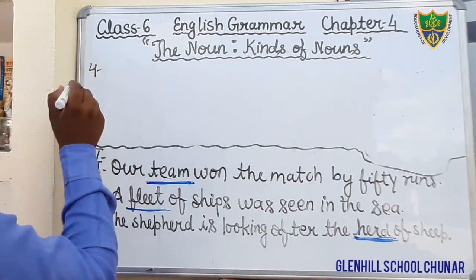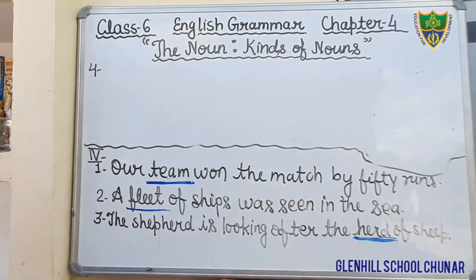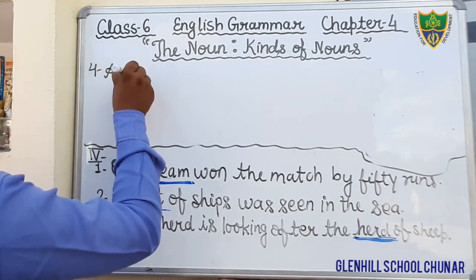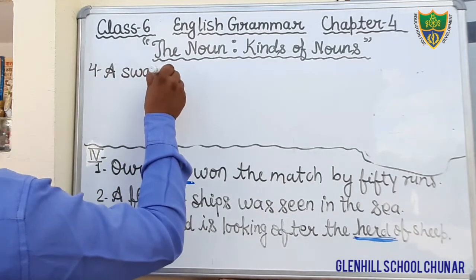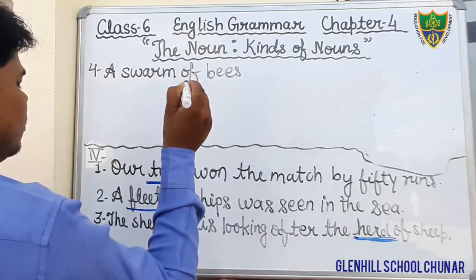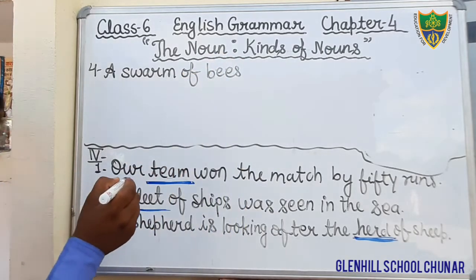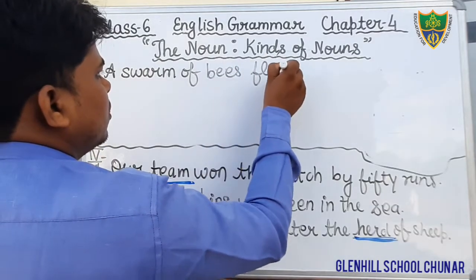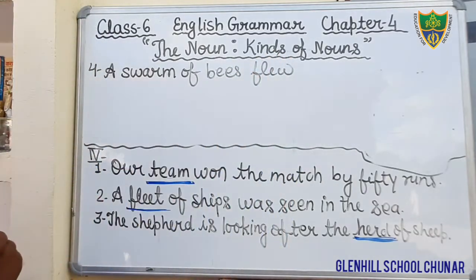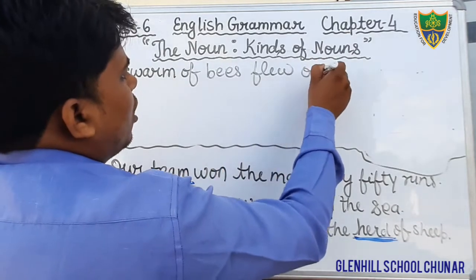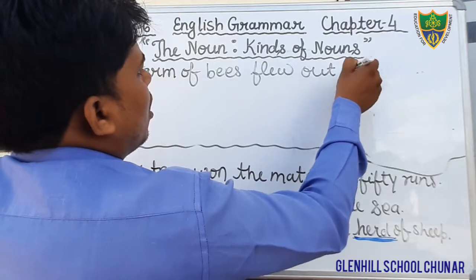What is question number 4? A swarm of bees flew out of the hive. Flew out of the hive.